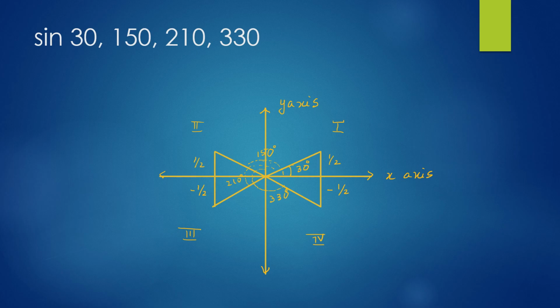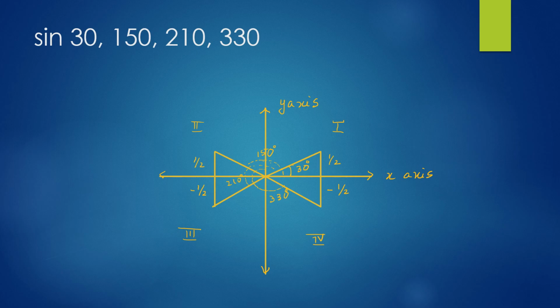Let's look at sine 30 on the xy axis. It is the same as the triangle that we did in a previous slide. The 30-degree triangle is drawn in the first quadrant and its sine is 1 by 2. 2 is the value on the hypotenuse and 1 is the value opposite to 30 degrees, which is actually the value of the y coordinate.